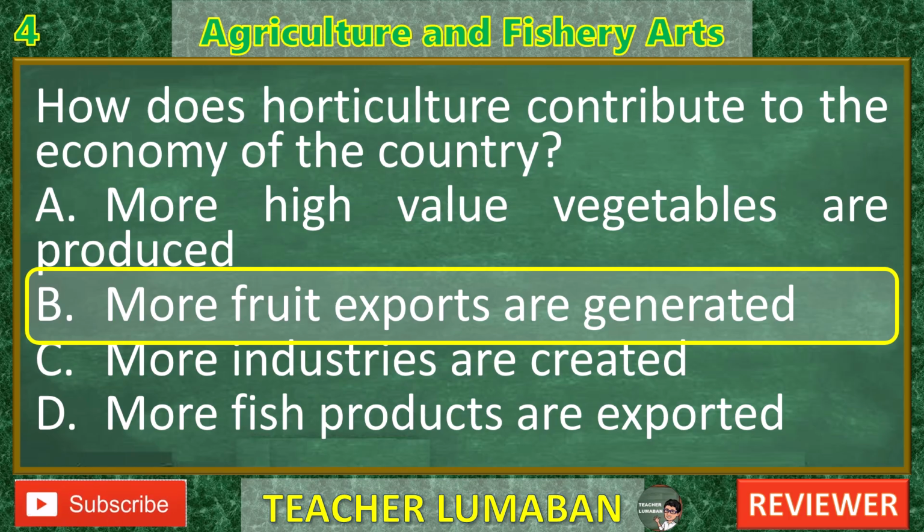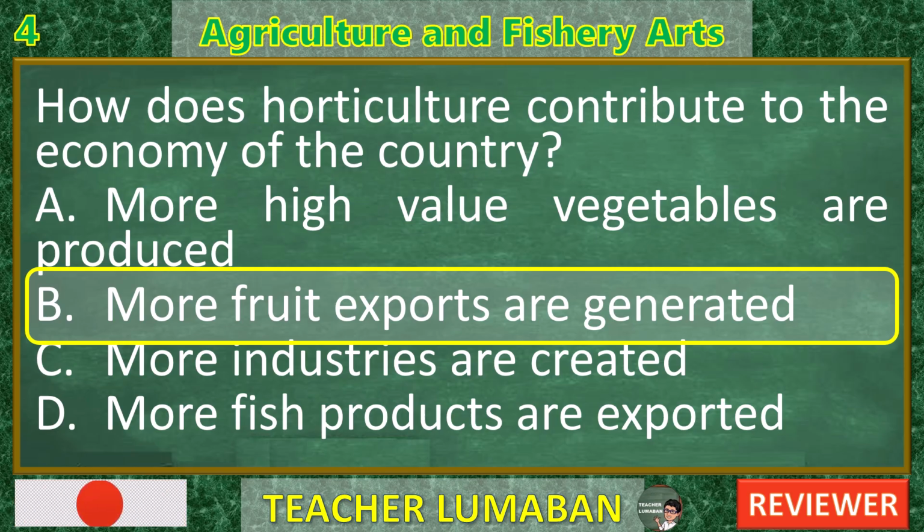C. More industries are created. Incorrect or too broad. While horticulture can lead to the creation of related industries, for example food processing and packaging, this is an indirect effect. The question asks for a direct economic contribution, making this a less accurate option.